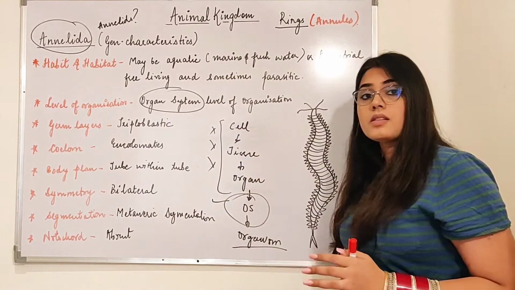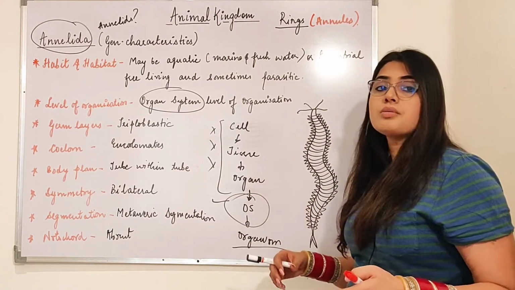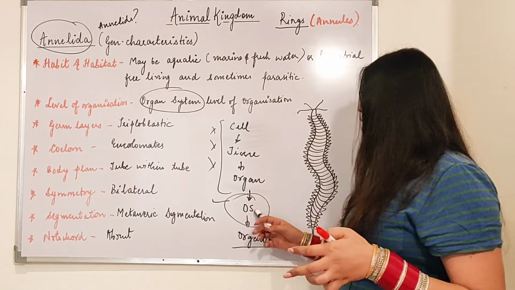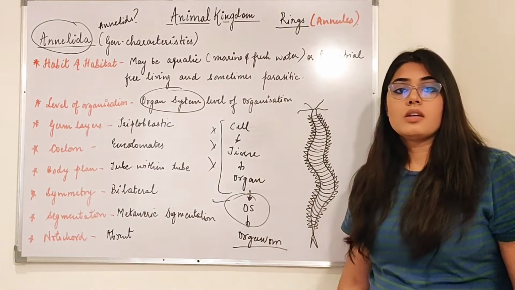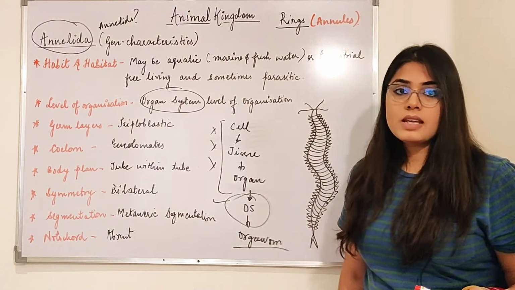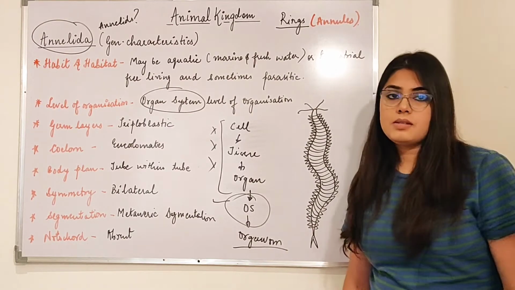They do have cells; cells come together and form a tissue, tissues come together and form organs, and different organs come together and form organ systems. That is the reason they have organ system level of organization, which means different organ systems are present inside their body, performing different functions on a daily basis.